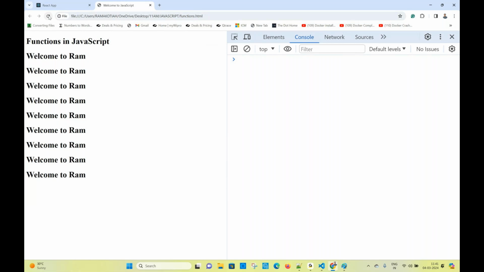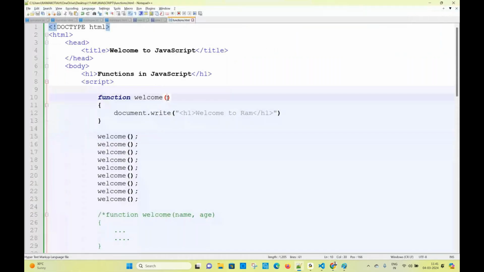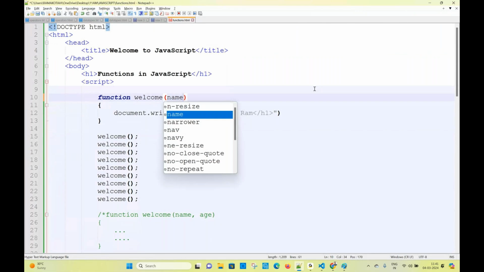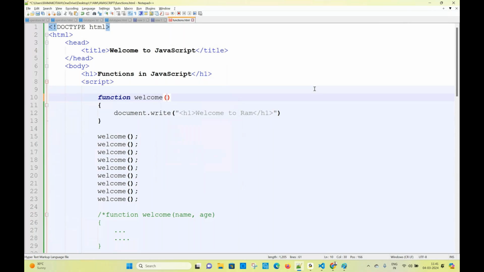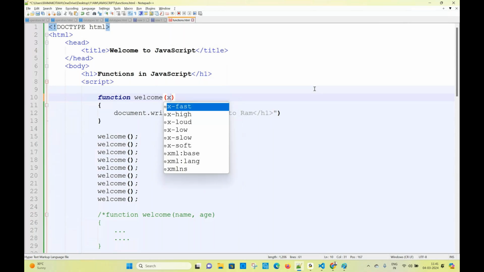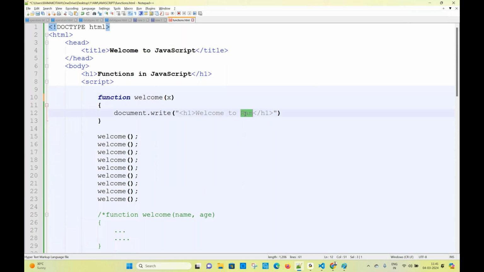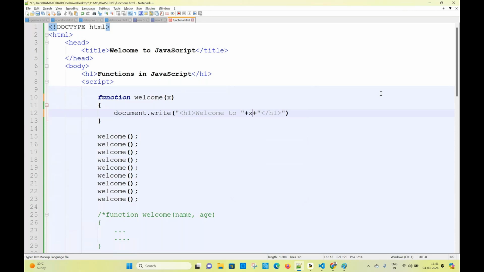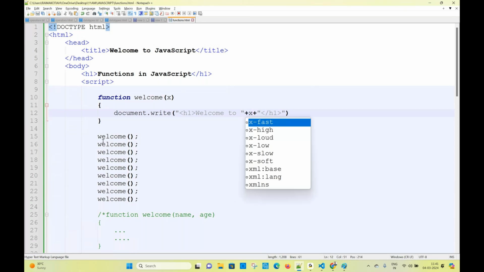How do I pass a parameter to the function? You can pass some parameter called name or anything, not only name. Take any variable: x, y, z, a, b, c, d. I take x, you take y, anything you take. The name of the parameter is going to be your choice. So welcome to, I want to write x. Can I write x directly? No. Double quotes, you have to write concatenation. Remember carefully. So definitely I'm calling the function 10 times.